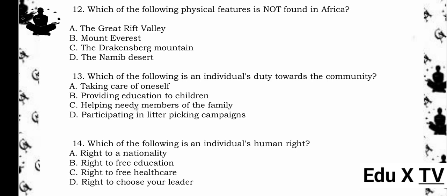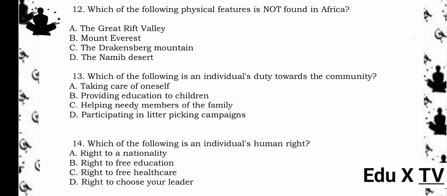12. Which of the following physical features is not found in Africa? A. The Great Rift Valley. B. Mount Everest. C. The Drakensberg Mountains. D. The Namib Desert. The answer is B. Mount Everest.